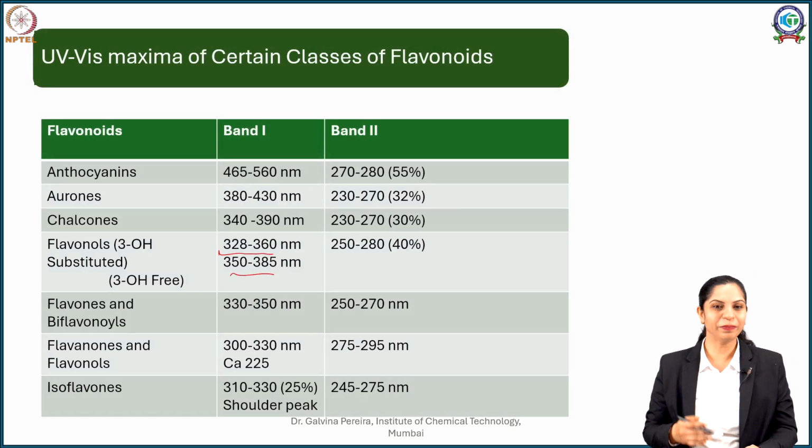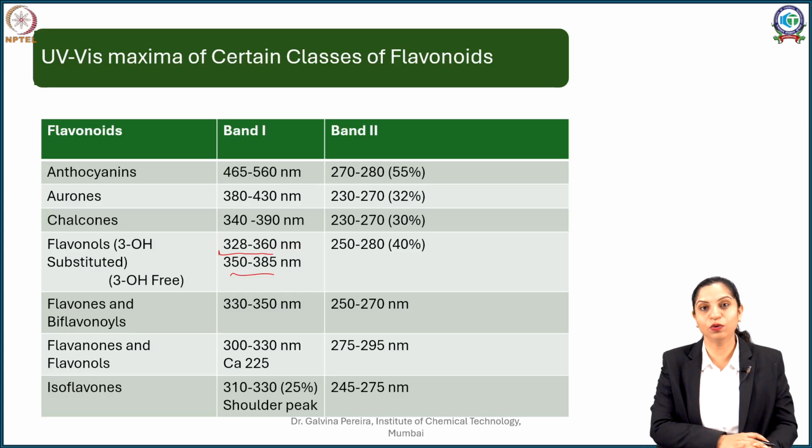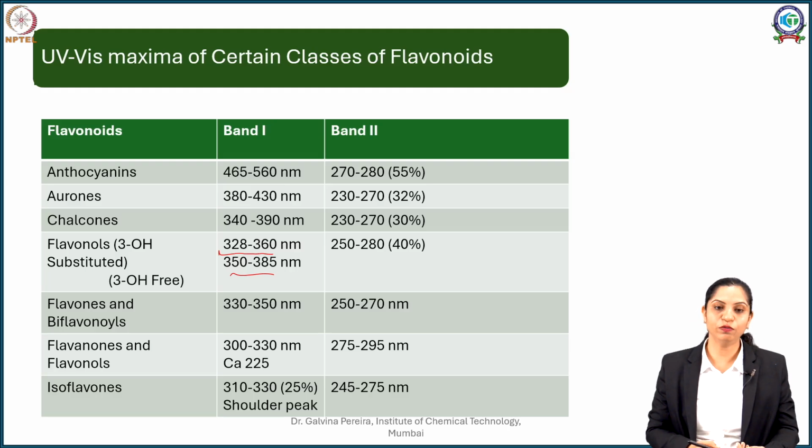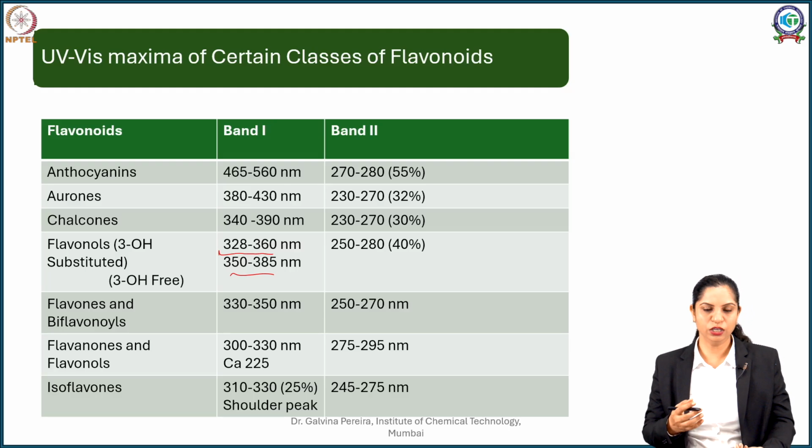But your band 2 remains the same because that side is not involved in any bond formation. Similarly, you can have your flavones, which show a band 1 between 330 to 350, flavanones between 300 to 330 nanometers, and isoflavones. Now isoflavones show what is called a shoulder peak.